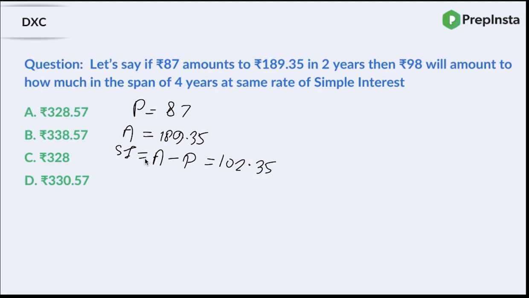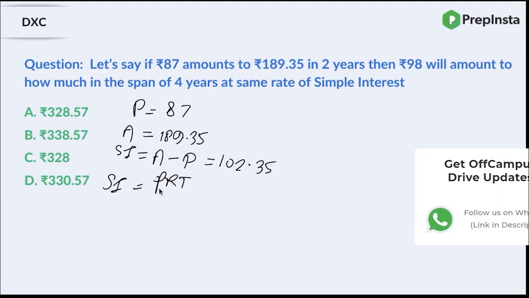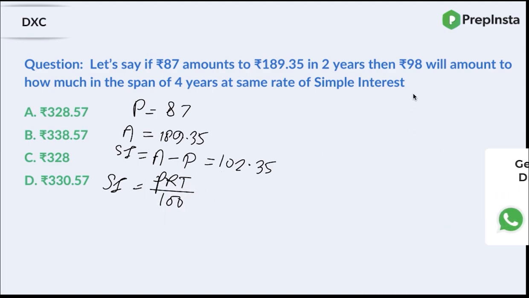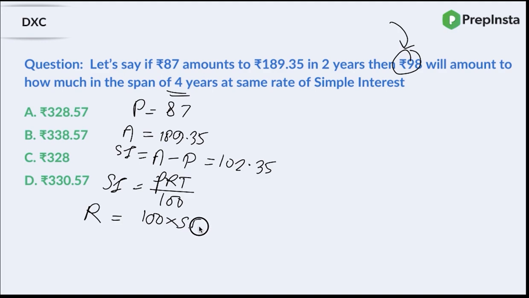Yes. Now we know that SI is basically PRT upon 100. So what is not given in this problem? In the first case of this problem, you have the amount given to you, you have the time given to you, so you do not have the rate, right? So how do you calculate rate? Rate is nothing but 100 into SI upon P into T, right?